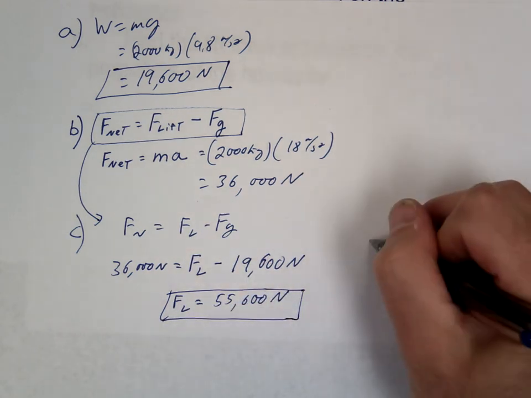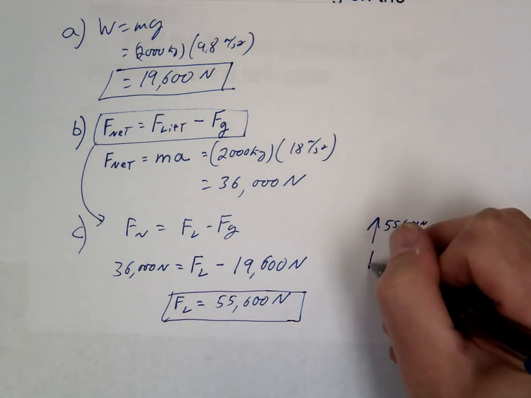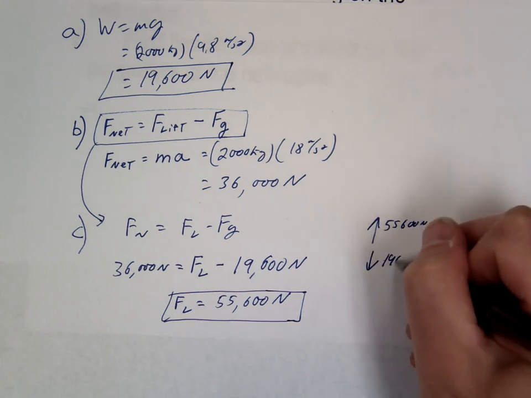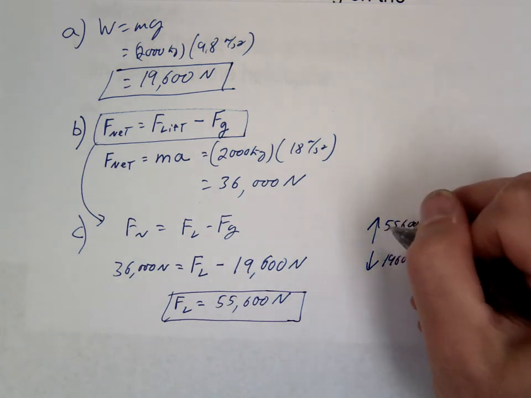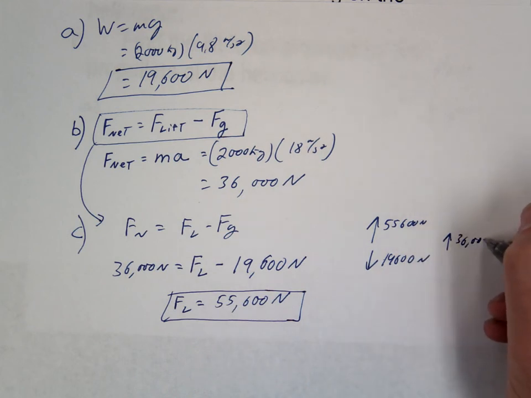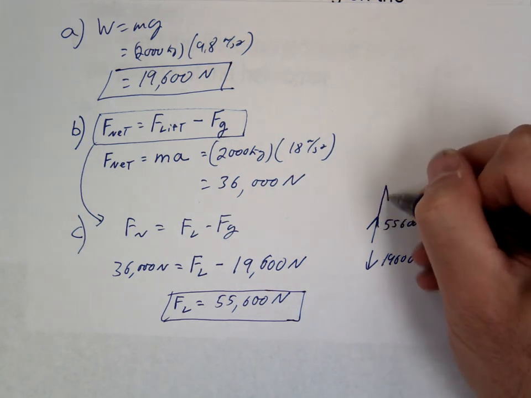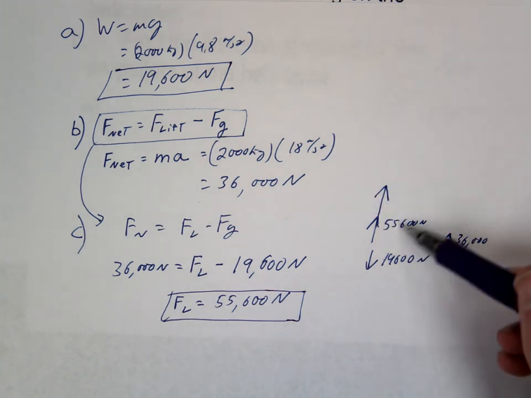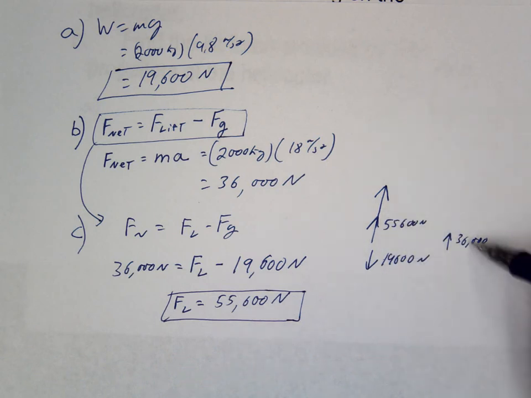So again, that was our upward force, 55.6. Gravity's pulling down with 19.6, which gives us a net up of 36. So that's kind of the concept of this. Actually, I should draw these arrows longer just to clarify that this is a huge lift force overcoming gravity and providing some force to accelerate us as well.